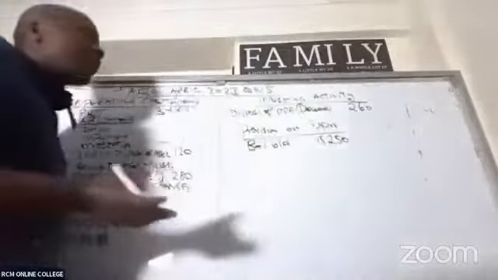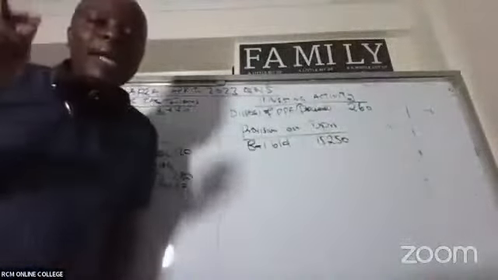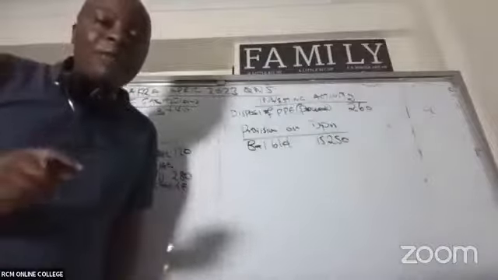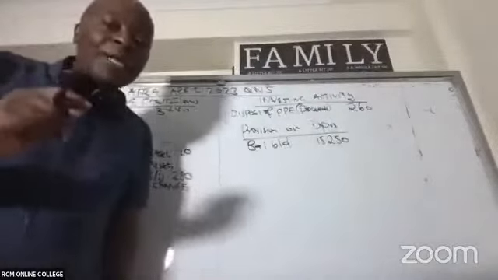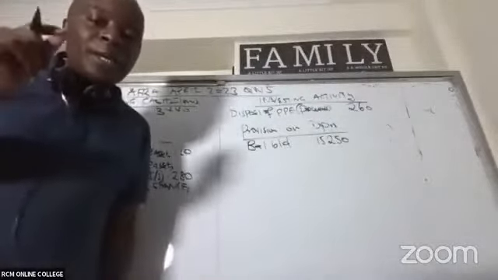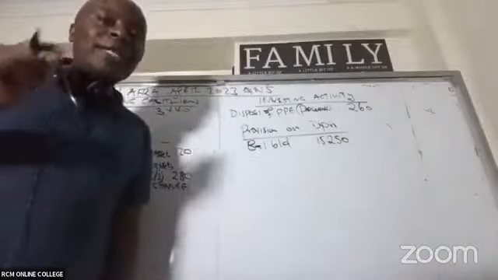And then we ask ourselves, what kind of adjustments are we supposed to have here? What will lead to my depreciation increasing? What will lead to my depreciation decreasing?